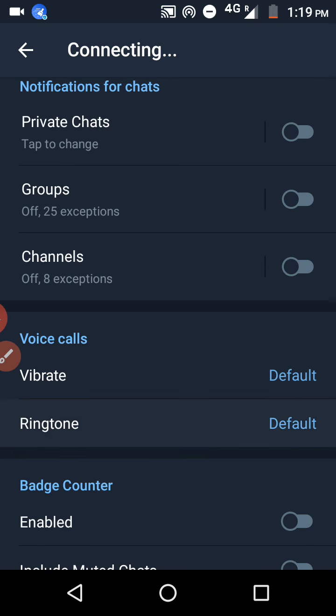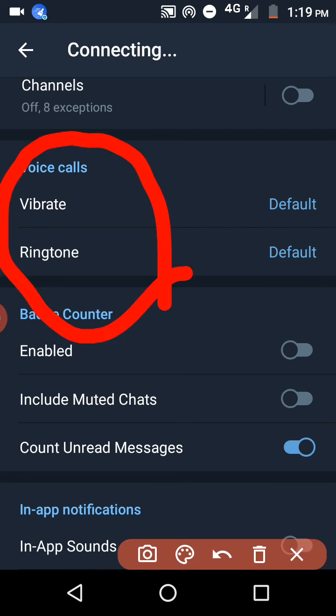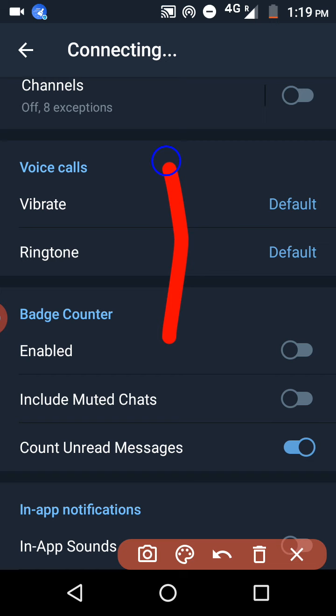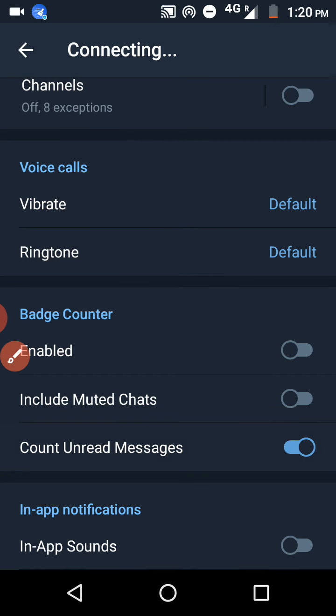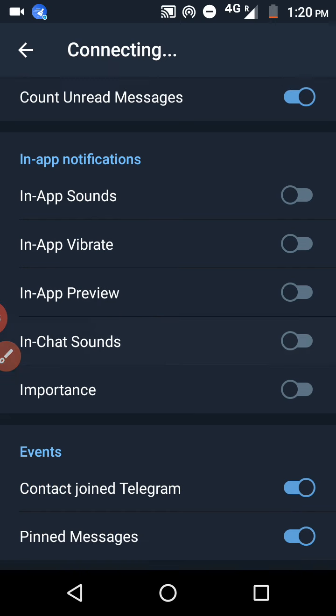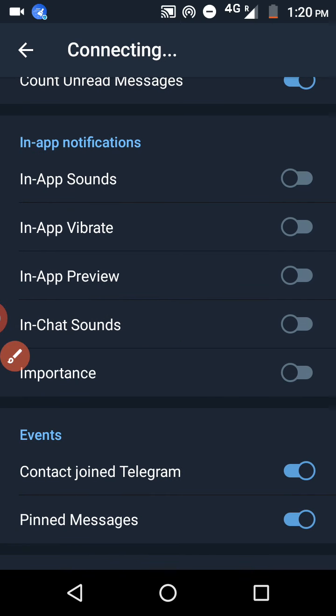You know that using Telegram you can do video calls or normal calls. So if you want to keep the ringtone or vibrate mode, you can do it here. And another one, see, all these are important. These are some of the features. Even you can turn off chat sounds also, app sounds.